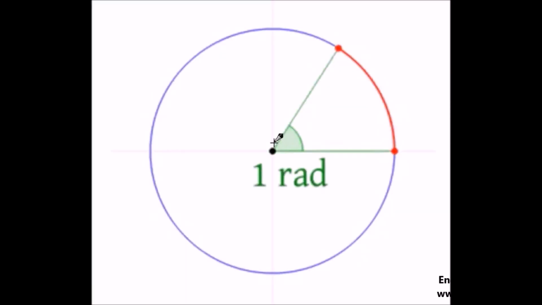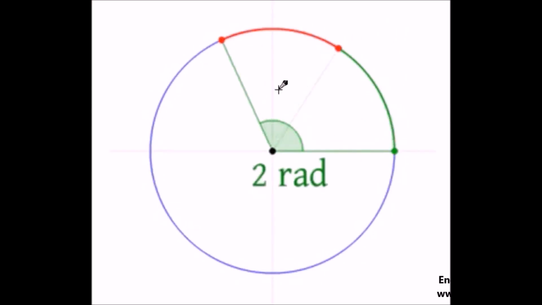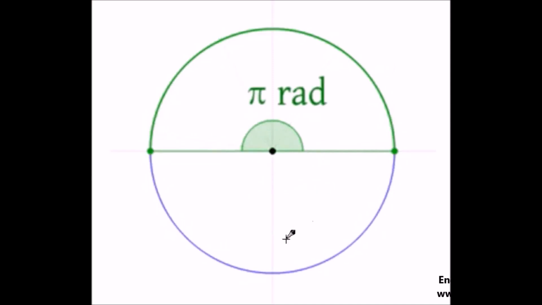A radian is defined as the plane angle subtended at the center of a circle by an arc of length equal to the radius of the circle. And if we divide a circle into radian parts, then a half circle is equal to pi radian, and the whole circle is equal to 2 pi radian.